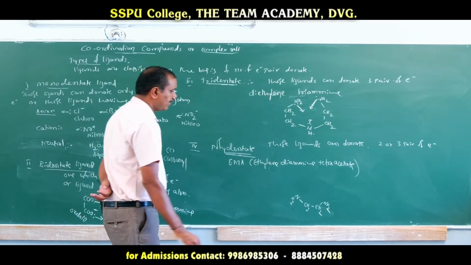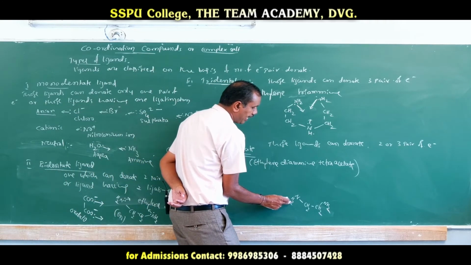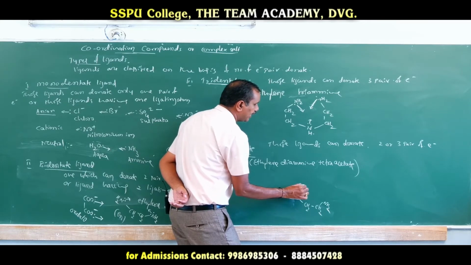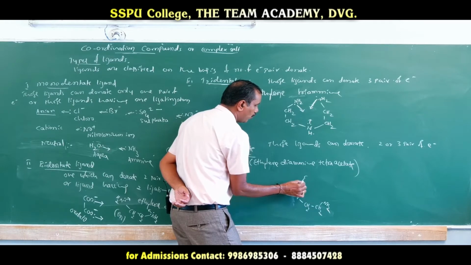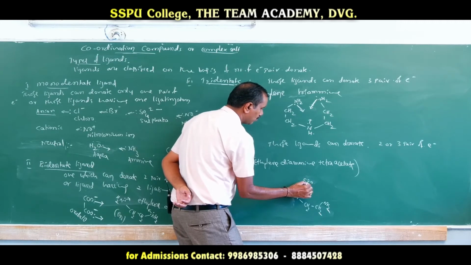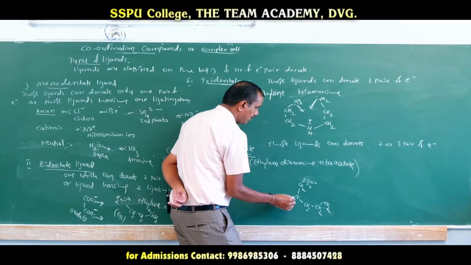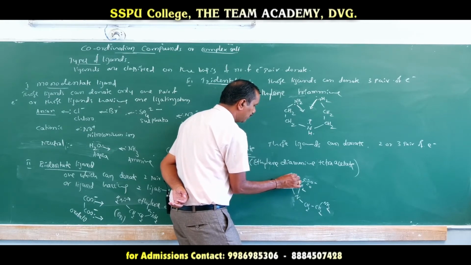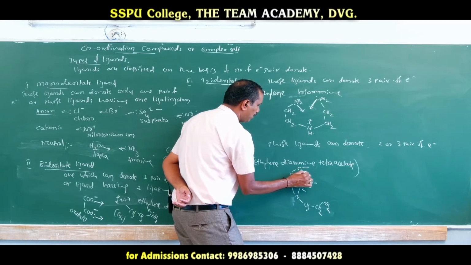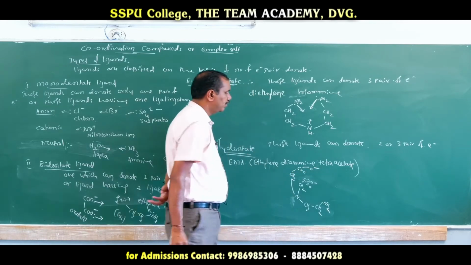Tetraacetate is nothing but what? These two hydrogen atoms are replaced by two acetate groups. Acetate is CH3COO minus. We may write it CH2COO minus. And one more acetate group, CH2 C double bond O minus.